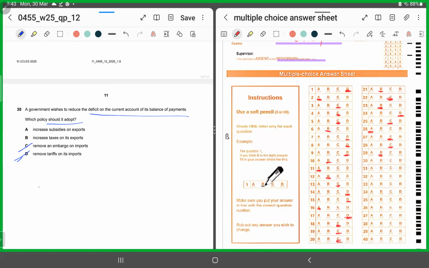If it increases taxes on exports, again, it would be difficult for the locally manufactured products to compete in the international arena. In order to improve BOP, it should boost exports, and the only way, looking at these options, is to provide subsidies to its local producers. So for 30, it has to be A.